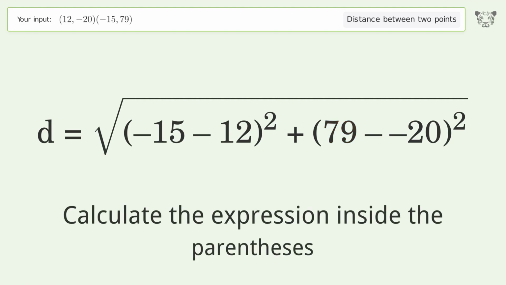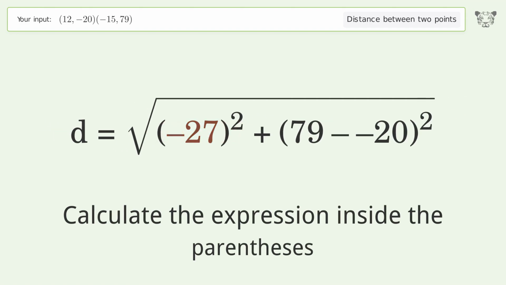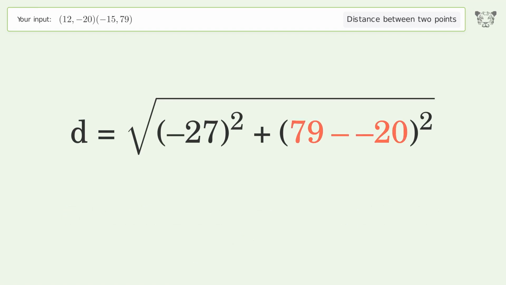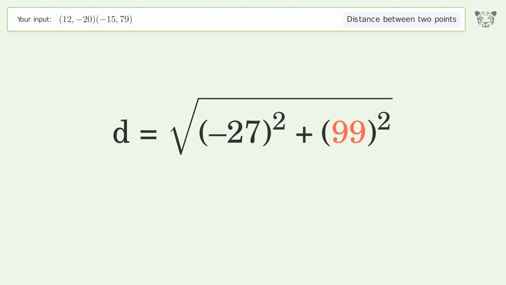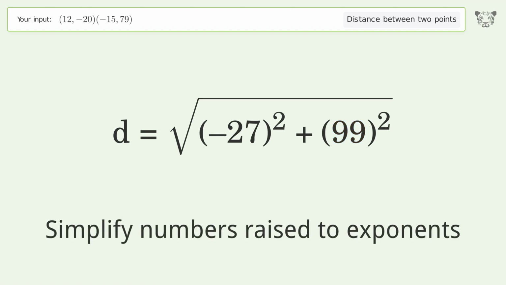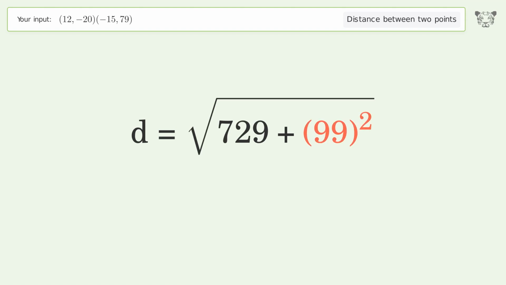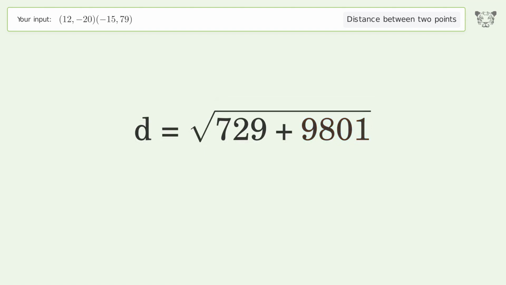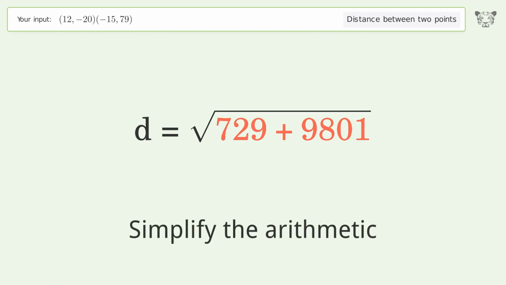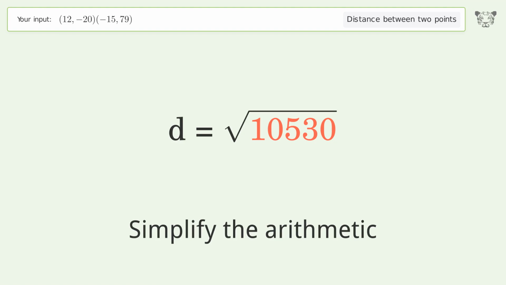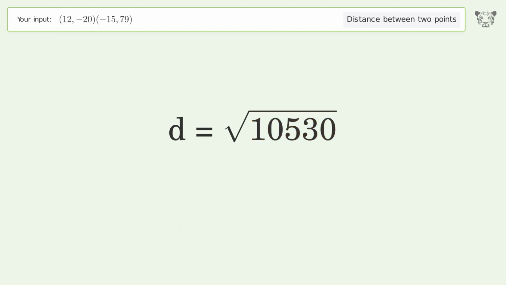Calculate the expression inside the parentheses. Simplify numbers raised to exponents. Simplify the arithmetic. And so the distance between the 2 points is the square root of 10,530, or 102.616.